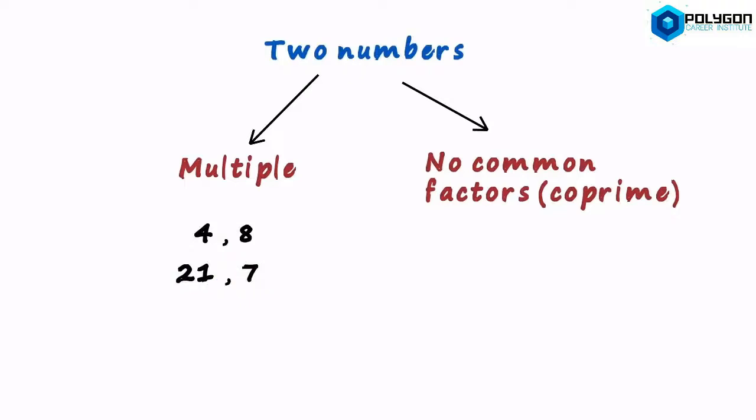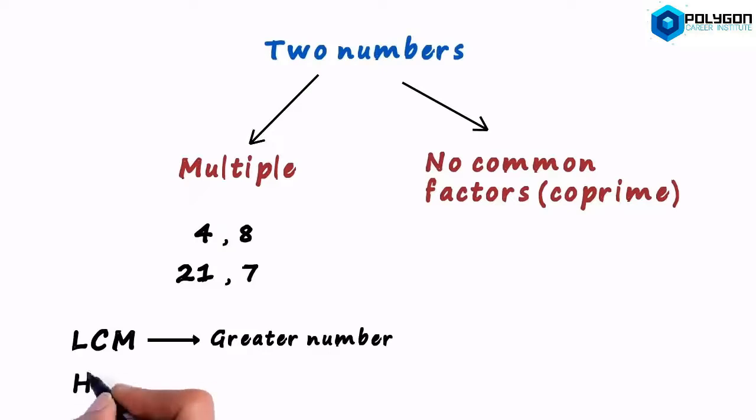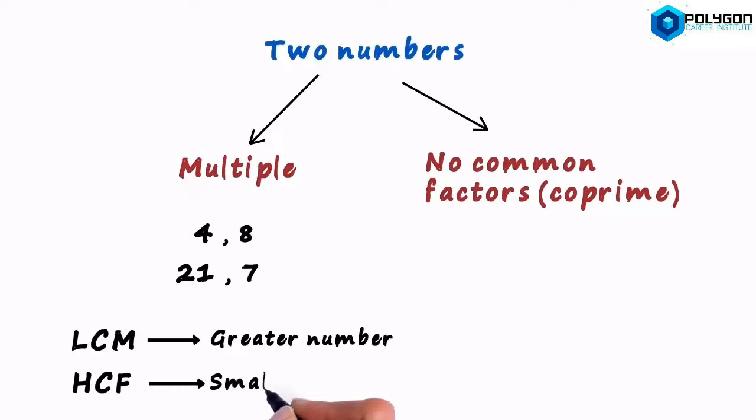It's because in such cases, the LCM is always the greater number. The LCM of 4 and 8 will be 8, and the LCM of 21 and 7 will be 21. And the HCF will always be the smaller number. The HCF of these two numbers will be 4, and the HCF of these two numbers will be 7.